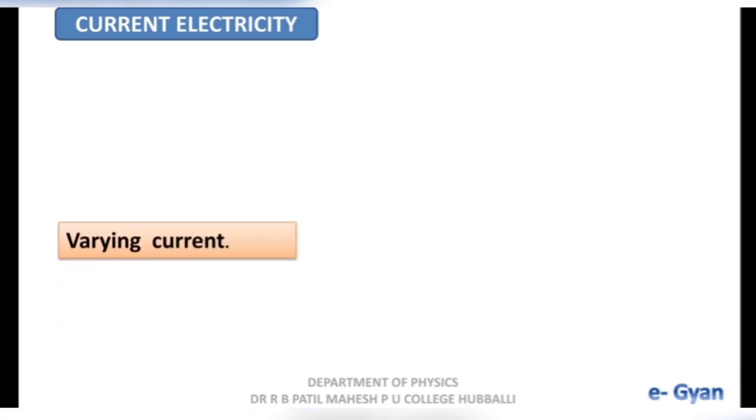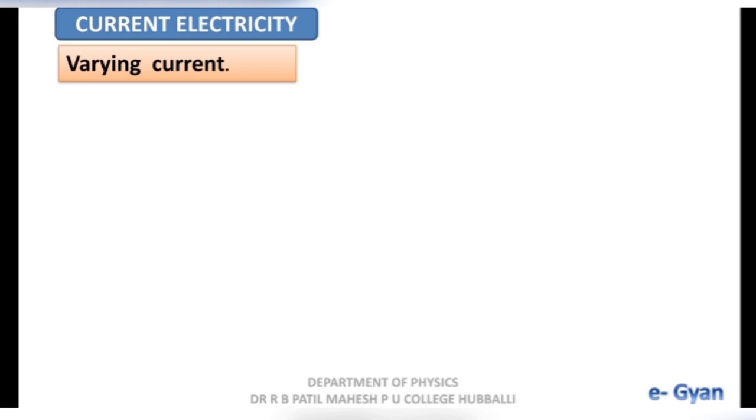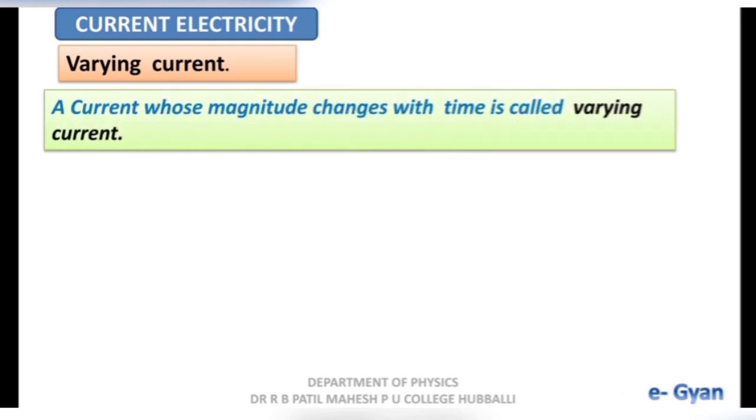Next one, varying current. Varying means changing. A current whose magnitude changes with time is called varying current. The magnitude of current does not remain the same with respect to time. It changes with respect to time. Hence, such kind of current is called varying current.